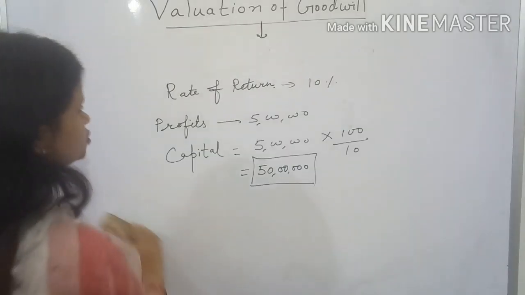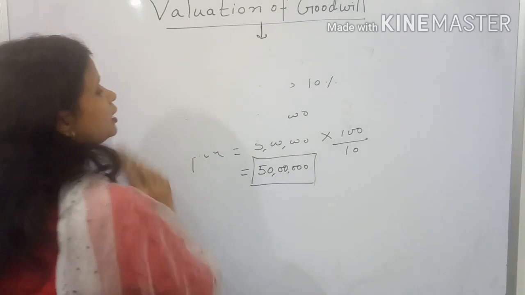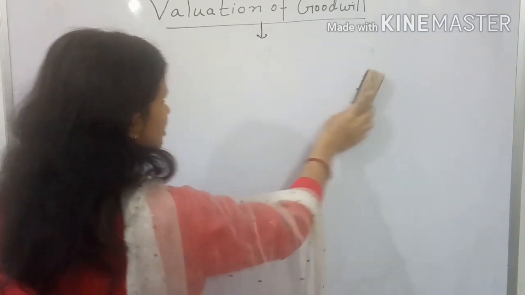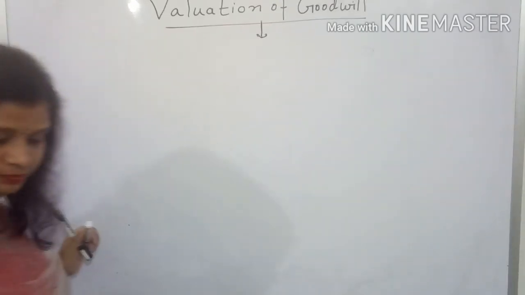Now let us do the first method, capitalization of average profits.